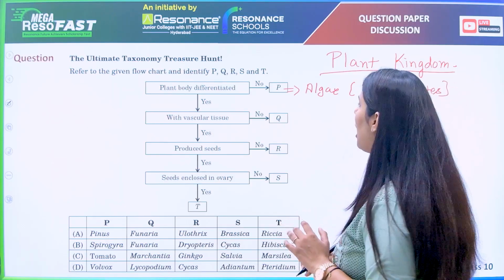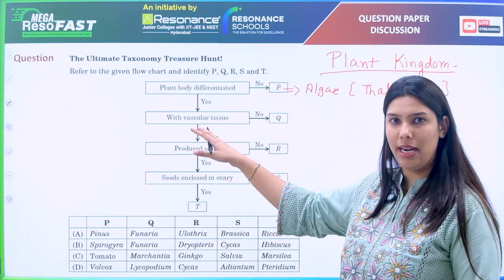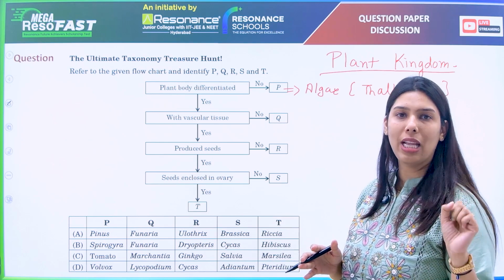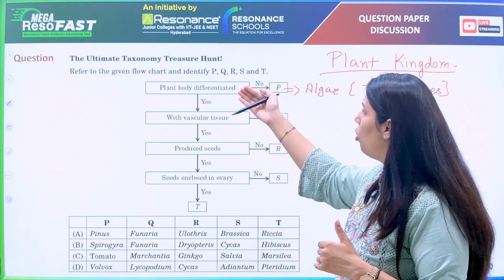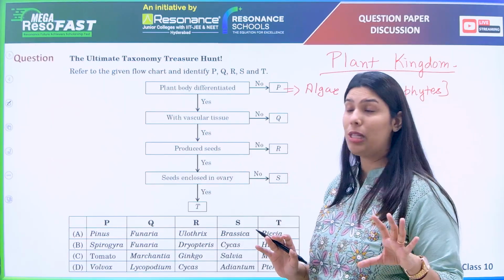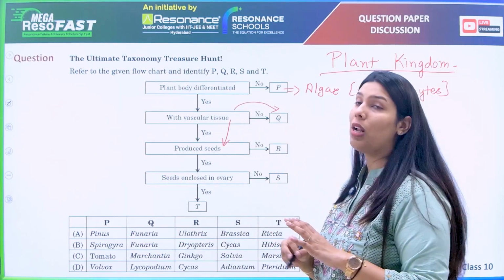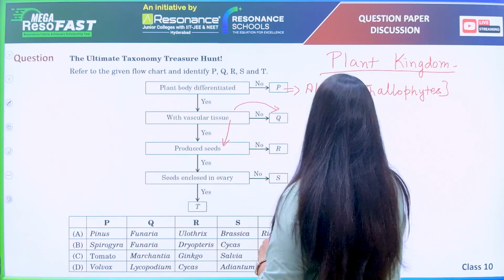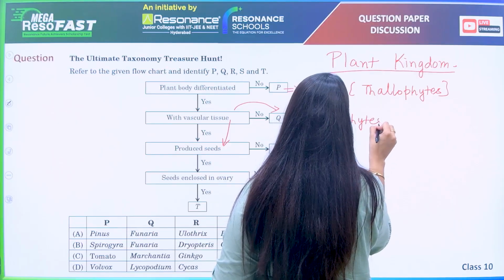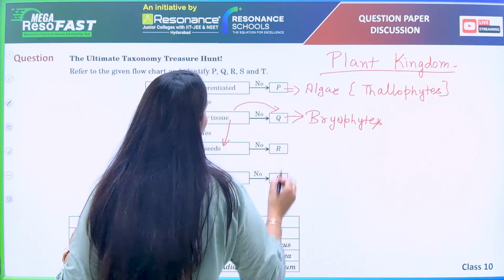After the thallophytes, the plant body is differentiated. That means all other evolutionary organisms we have come into our selection. Now, with vascular tissue, if vascular tissue is present, we have to move forward. Those that don't have vascular tissue, they are the bryophytes. Okay, moving further, so Q may be a bryophyte.